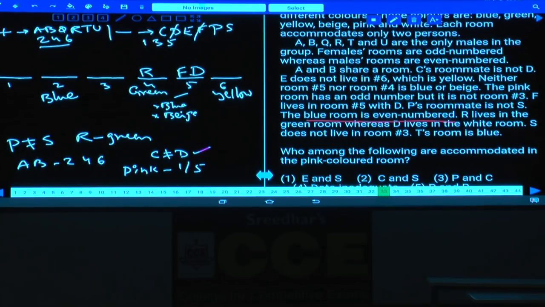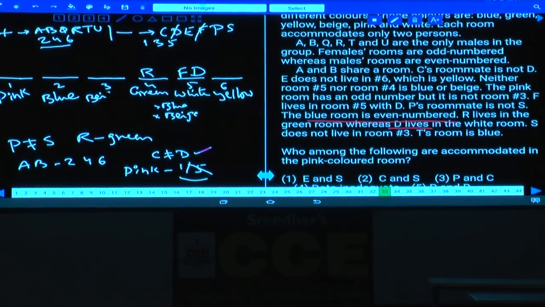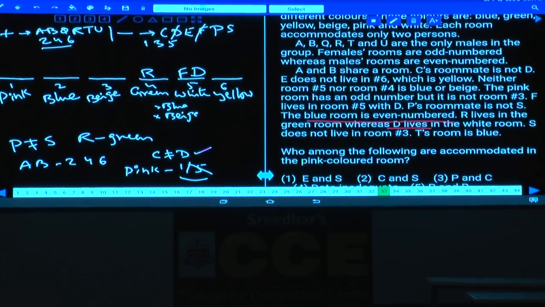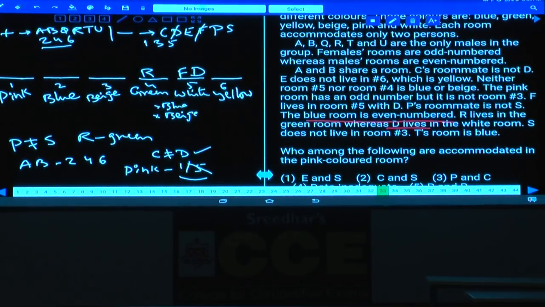Whereas D lives in the white room. Now D is living in which room? Room 5. Now this is the white room. As this is the white room, pink is either 1 or 5, out of which 5 cannot be pink now. Now pink must be the first room. If pink is the first room, what is the color left over? Pink, blue, green, white, yellow, and beige is the color left over. Hence this beige must be the third. Done with this? And D lives in the white room.